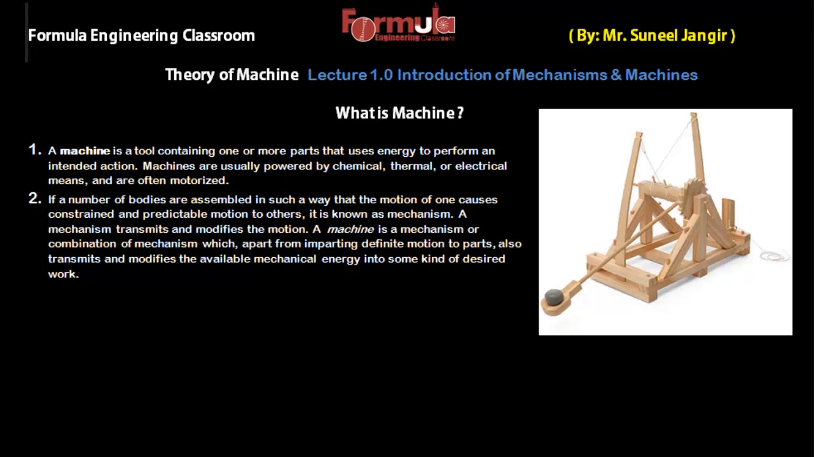Let's take a look at our second definition. Here we are defining: if a number of bodies are assembled in such a way that the motion of one causes constraint and predictable motion to others, it is known as a mechanism. We have to define these words particularly: constrained and predictable motion. So again I'm repeating this one: if a number of bodies are assembled in such a way that the motion of one causes constrained and predictable motion to others, it is known as a mechanism.